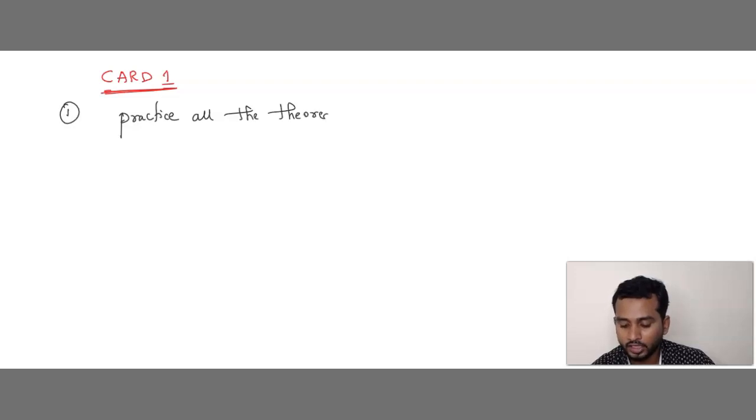If you know the theorems, once you write them, cross-check whether there are any mistakes. Altogether we have 5 plus 2 theorems, that is 7 theorems: 5 theorems from the triangles chapter and 2 theorems from the circles chapter.